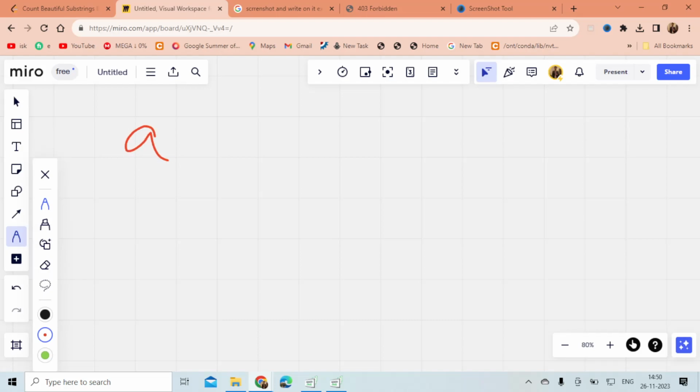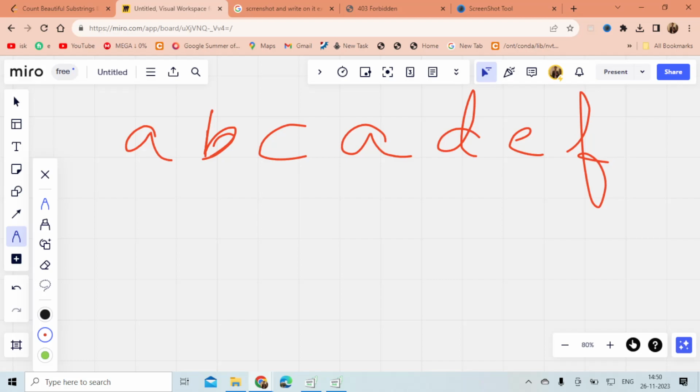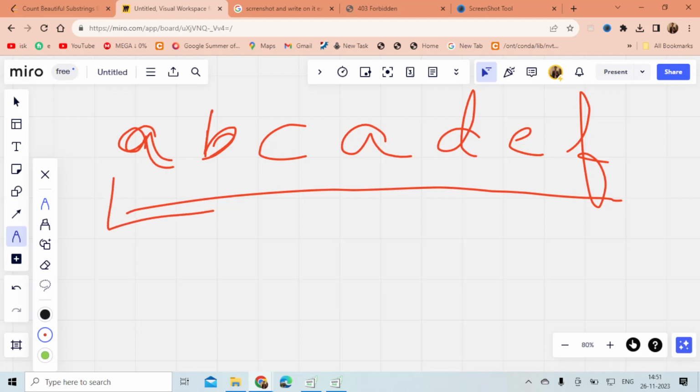So let's say this is the string A, B, D, E, F. I'm just taking a random string to explain to you, nothing else. So what do we want now? I will think like this: you have character A, and you want another character in the whole string such that it follows the condition. So what is the condition? That on that substring, the count of vowels equals the count of consonants, right?